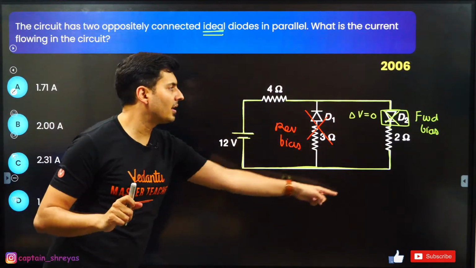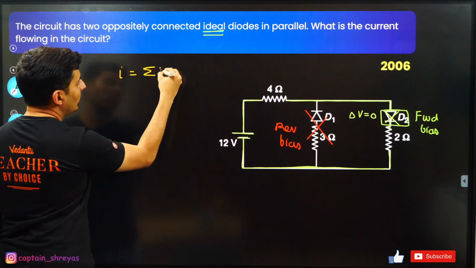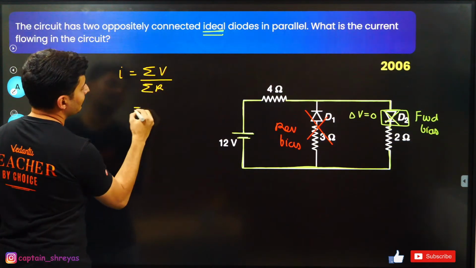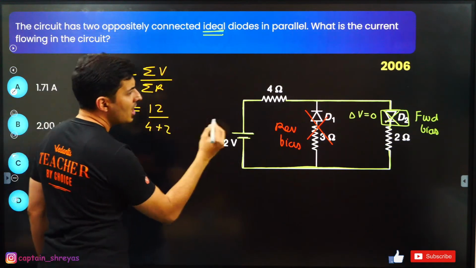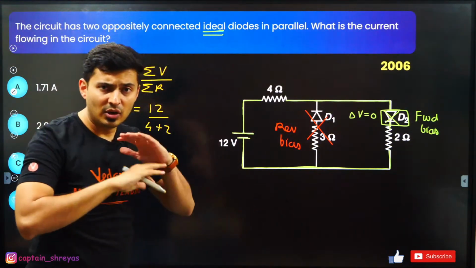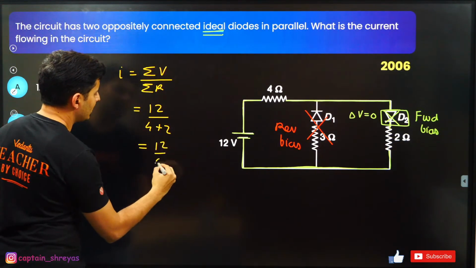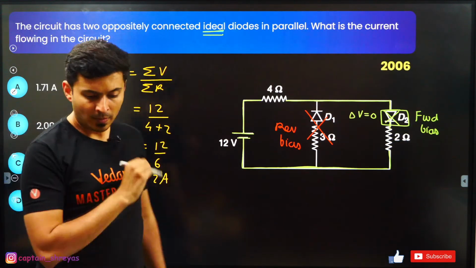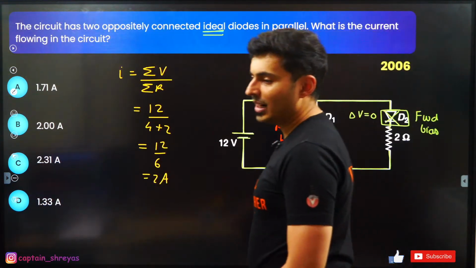If you look at that circuit, the current will be the total voltage upon the total resistance. Total voltage is 12. Total resistance is 4 plus 2. An ideal diode will not have resistance or voltage drop, so that's why I'm putting 4 plus 2, guys. So this is 12 by 6, which is nothing but 2 amperes. Where is it? Yep, option B. B for IIT Bombay.